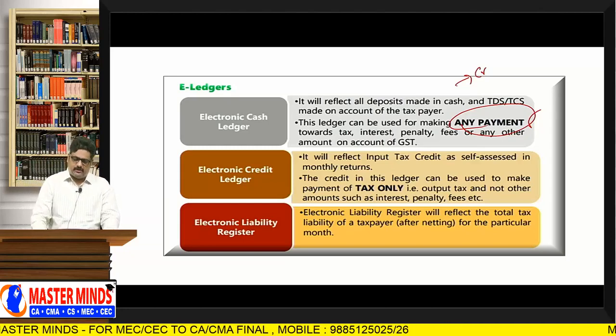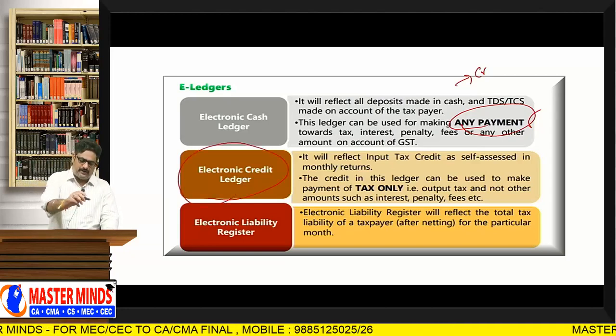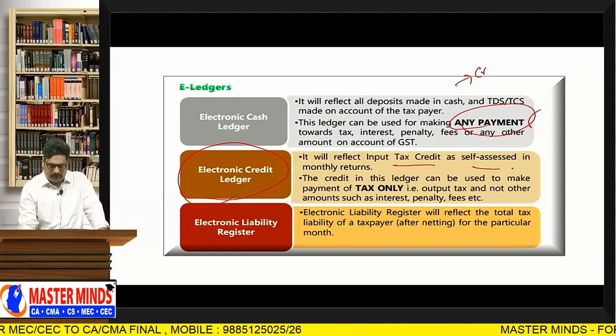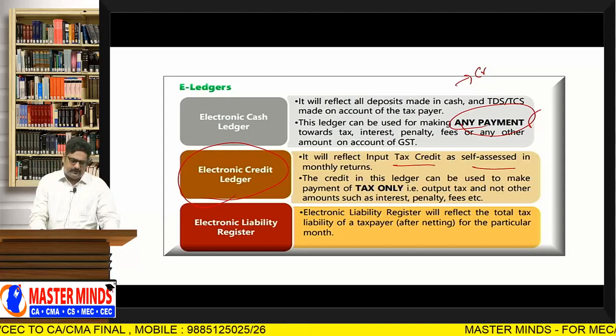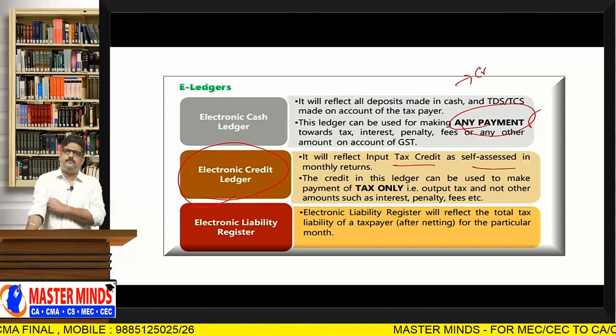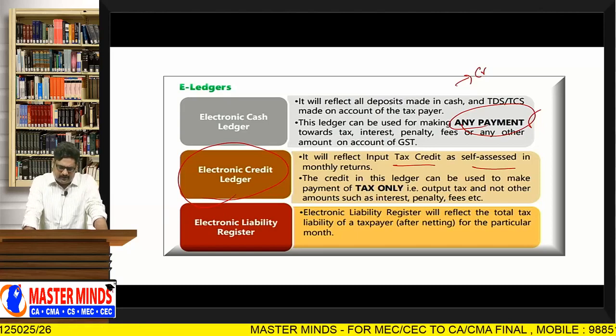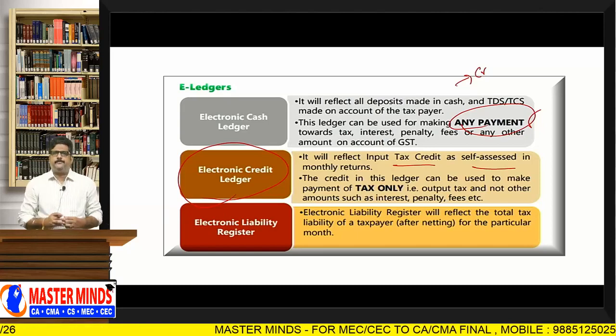But it is not the same case with respect to electronic credit ledger. Generally, it will reflect the input tax credit as self-assessed in monthly returns.